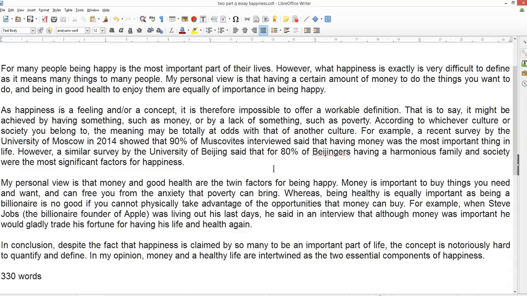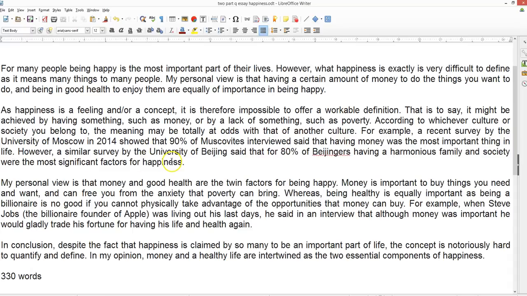So, for example, a recent survey by the University of Moscow in 2014 showed 90% of Muscovites interviewed said that having money was the most important thing in life. Now, I have to make a contrast here, because I said it's different for different cultures.